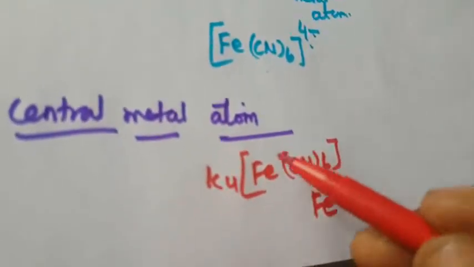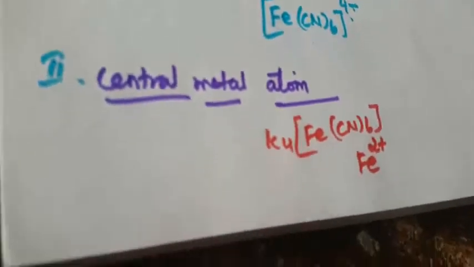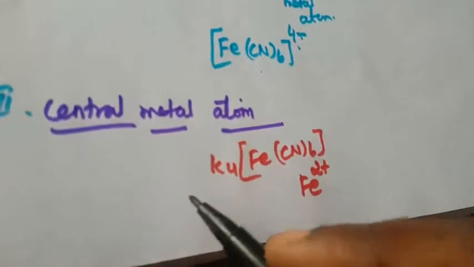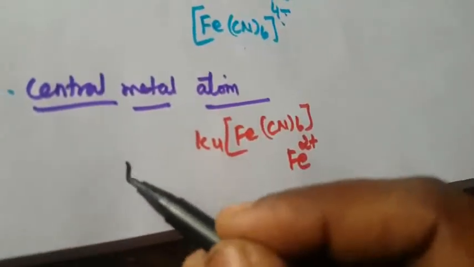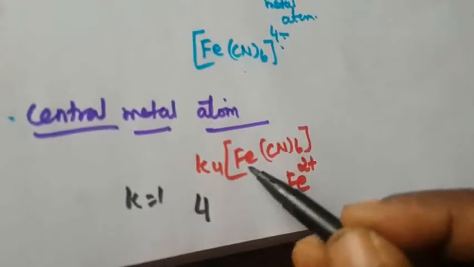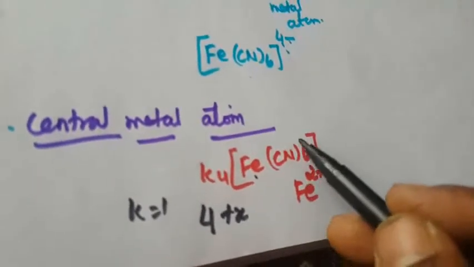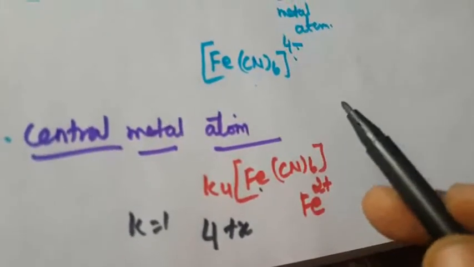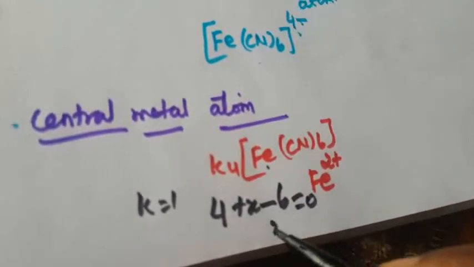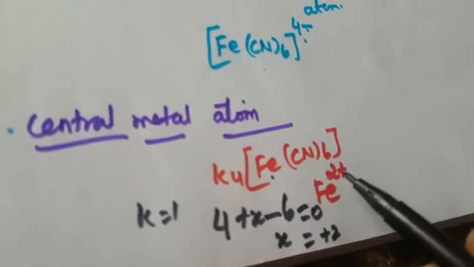First, this is the oxidation number of iron, and I explained how to calculate the oxidation number previously. The oxidation number of potassium is +1, and 4 potassium atoms are there. X is the oxidation number of iron that we calculate. CN is a negative ligand, so its oxidation state is -1, giving 4 + X - 6 = 0. So X is equal to +2, which is why I write Fe2+.